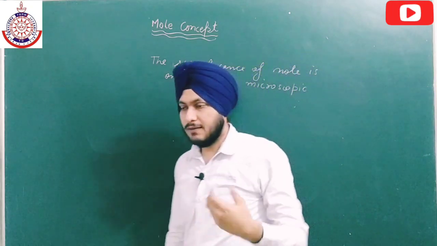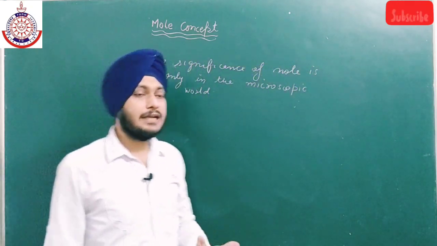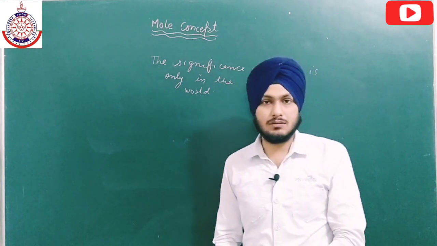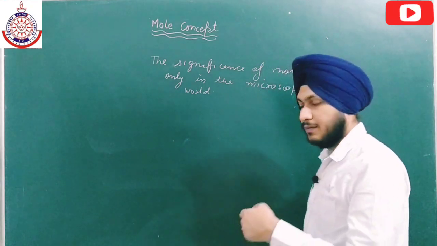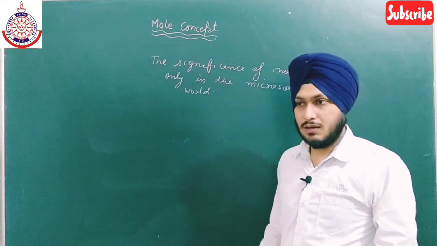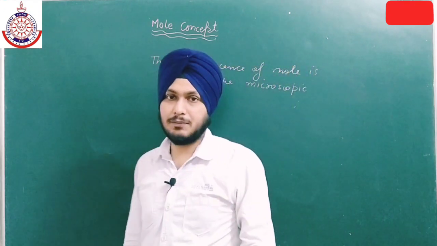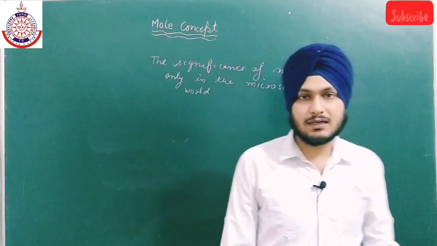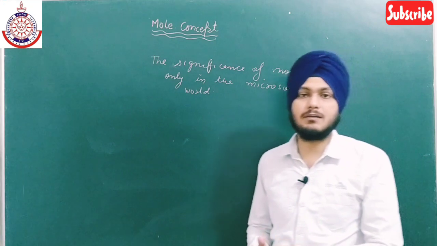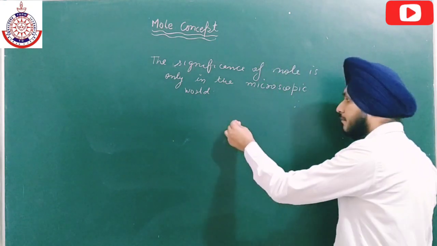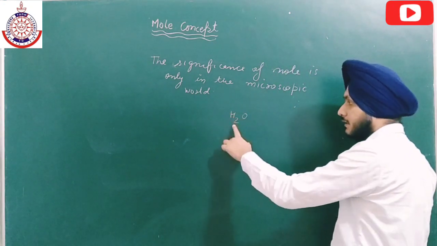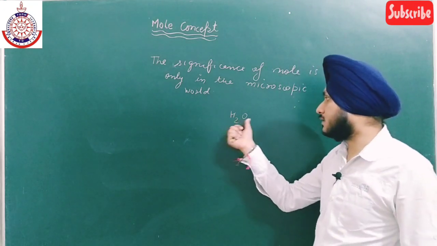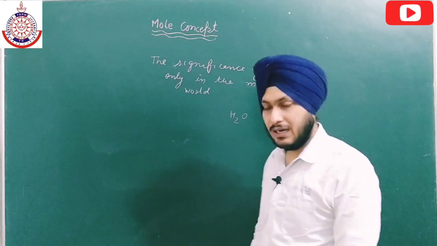Now, why do we need this word mole? What is the need of mole? If we want to make a compound with the help of some elements, according to the law of definite proportion, all compounds are formed by elements combined in fixed proportion by mass. If we are making H2O, we have to take two atoms of hydrogen and one atom of oxygen.